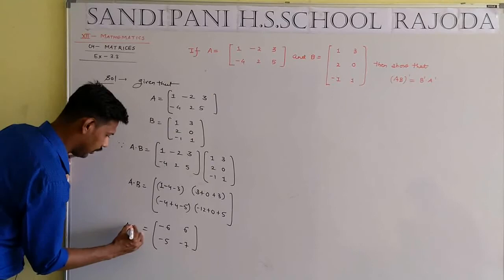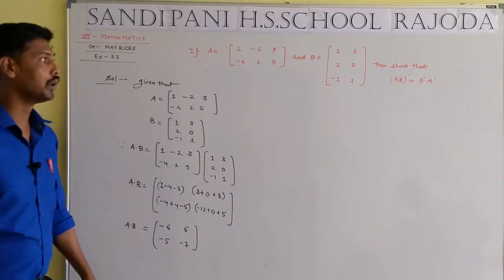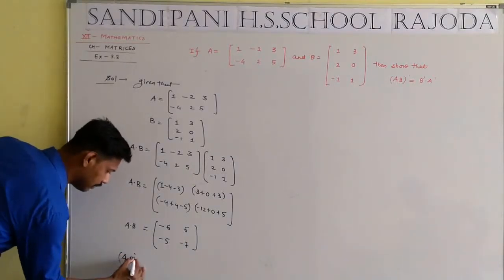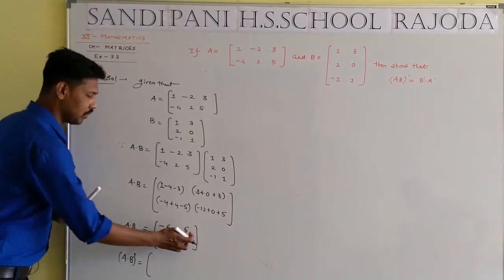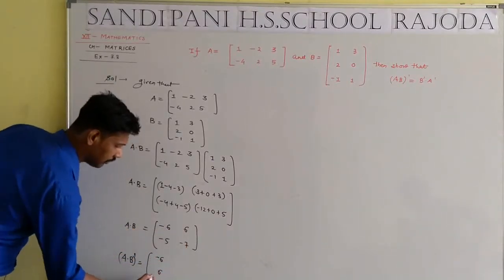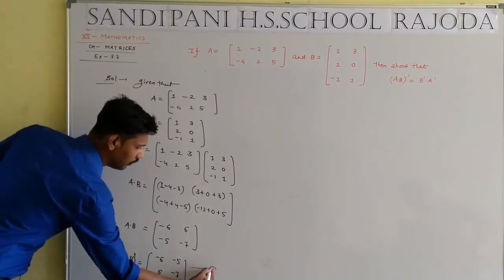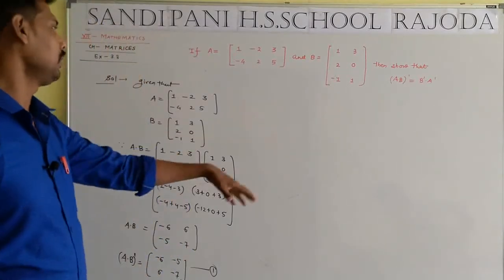Okay, A dot B. What is the demand of the question? We have to find A dot B whole dash. A dot B whole dash means the transpose of the matrix. Transpose means the first row converts into the first column, the second row converts into the second column. Student, we name this equation number first. Now the first part of the given question is solved.